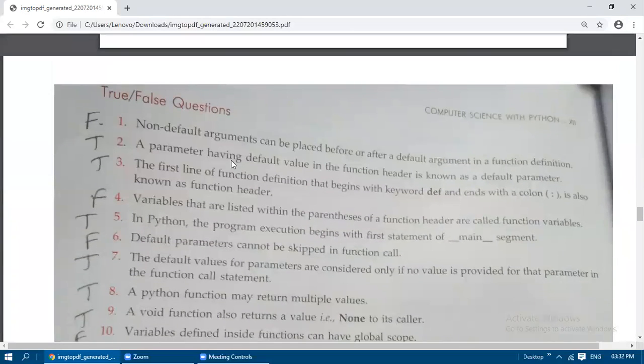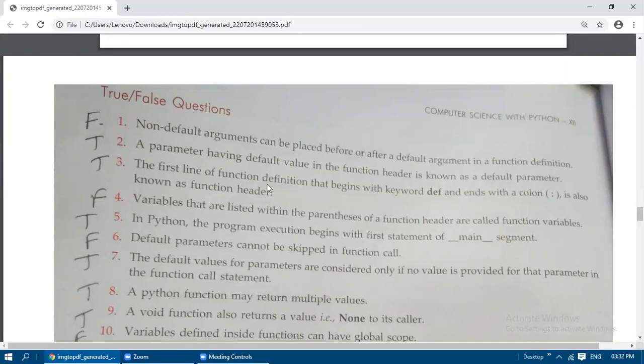Next, true or false questions. Default arguments: when the value is assigned in the function header or function definition, then that argument is a default argument. Non-default arguments can be placed before or after a default argument in a function definition? It is false. Okay, if you just imagine the rules, you will understand that this is false only. Okay, so a parameter having a default value in the function header is known as default parameter.